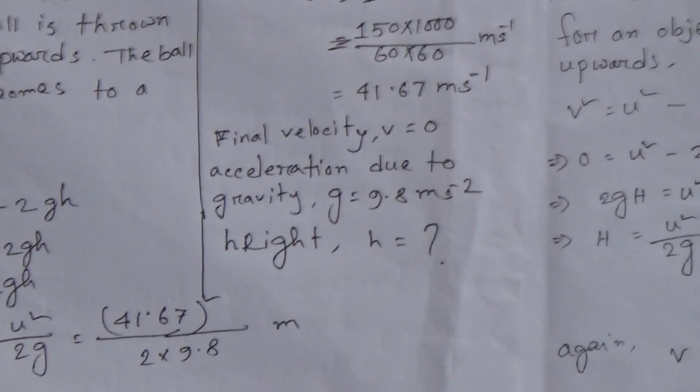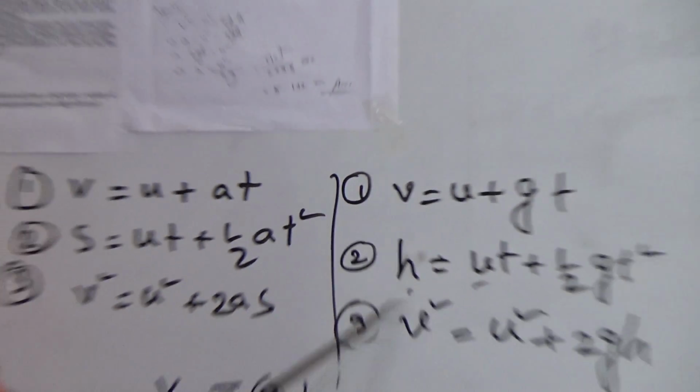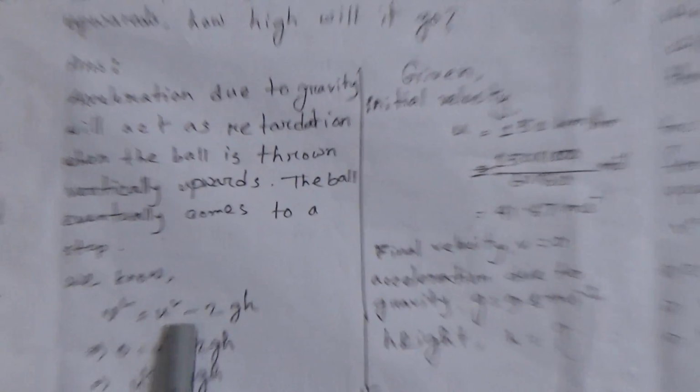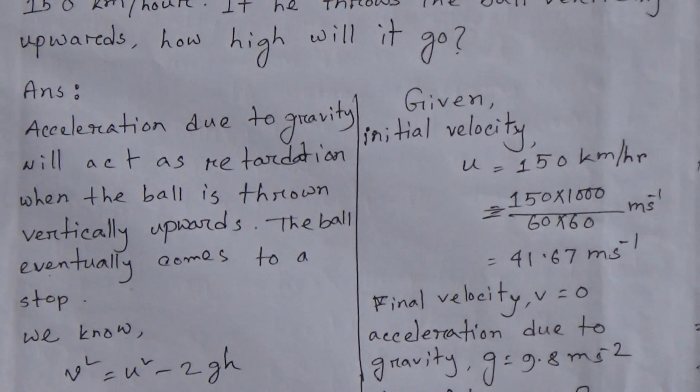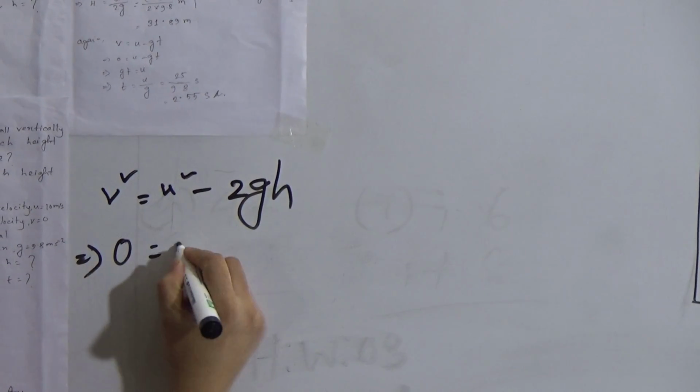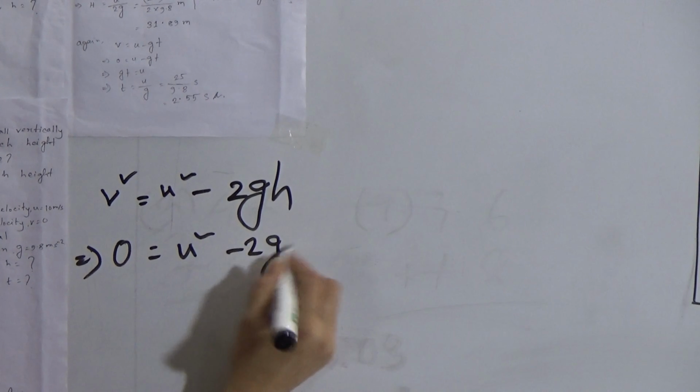That means v square equals u square plus 2gh. This formula will be appropriate for this problem. And we already said acceleration due to gravity will act as retardation, that means it will be minus. So v square equals u square minus 2gh, and given v is 0, that means 0 equals u square minus 2gh.